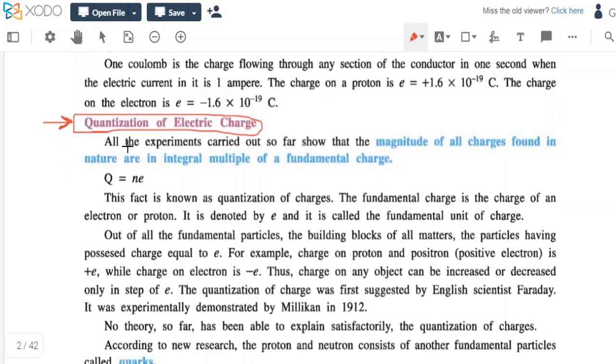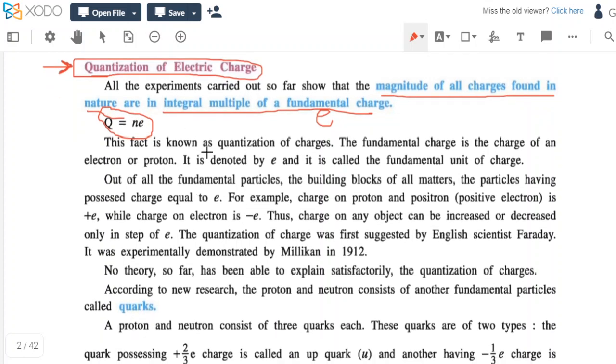All the experiments carried out so far show that the magnitude of all the charges found in nature are integral multiples of the fundamental charge, the multiple of e. So any charge q is equal to ne, an integral multiple of e. This fact is known as quantization of charges.